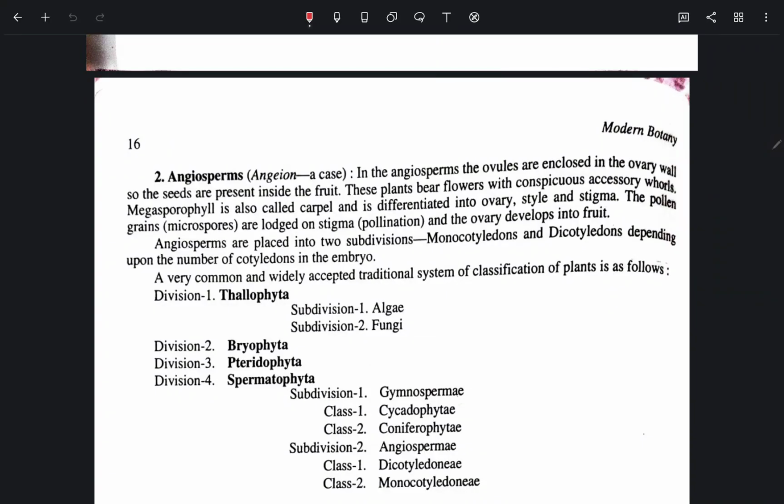Angiosperms. In the angiosperms, the ovules are enclosed in the ovary wall, so the seeds are present inside the fruit. These plants bear flowers with conspicuous accessory whorls. Megasporophyll is also called carpel and is differentiated into ovary, style, and stigma. The pollen grains are lodged on the stigma and the ovary develops into fruit. Angiosperms are placed into two subdivisions, monocotyledons and dicotyledons, depending upon the number of cotyledons in the embryo.